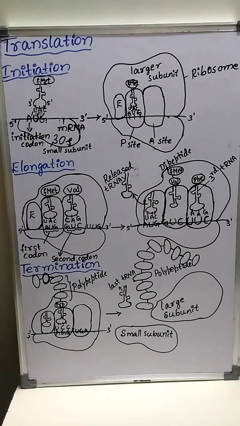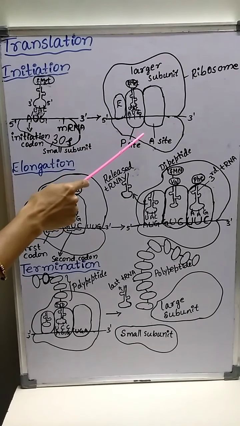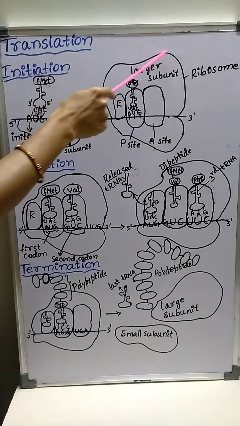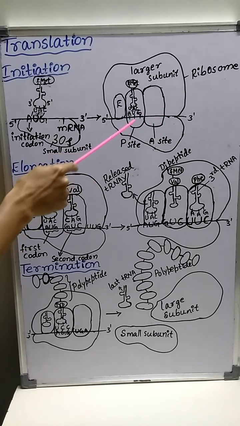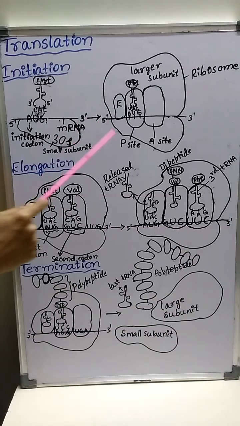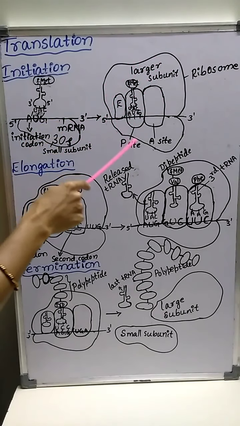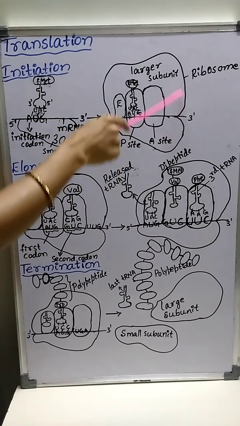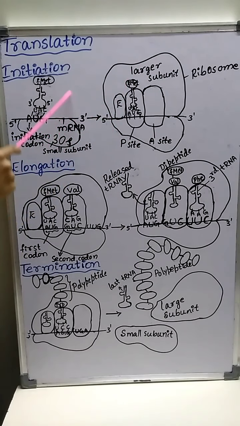Soon after the formation of the initiation complex, the 30S subunit of the ribosome binds with the 50S subunit of the ribosome in the presence of magnesium and forms the 70S type of ribosome. Now it is called the 70S type of ribosome. See, here the initiation complex is formed. This is the initiation complex.